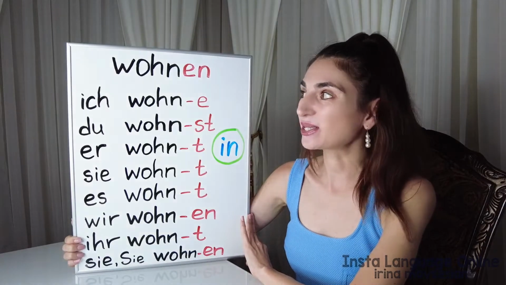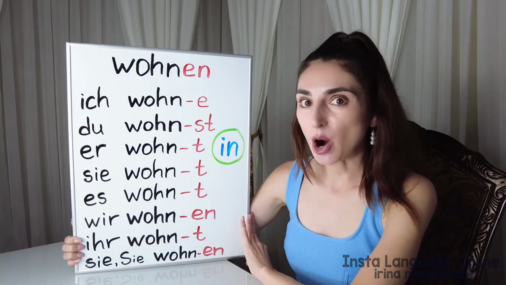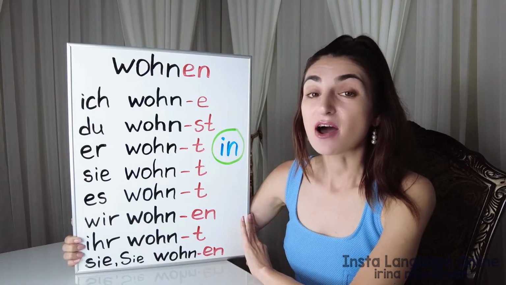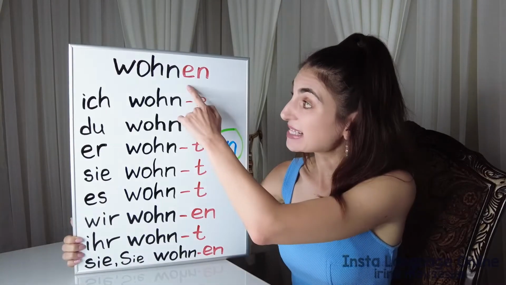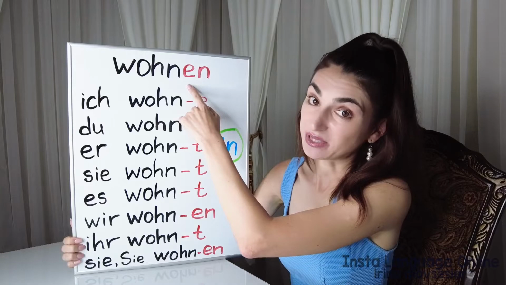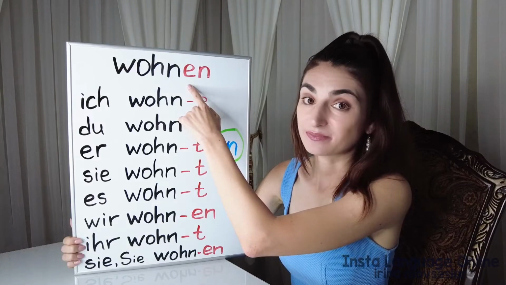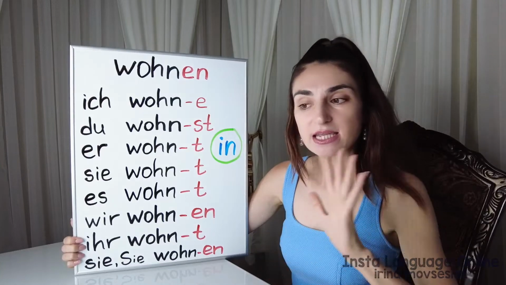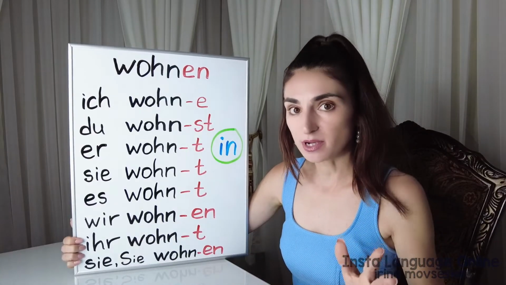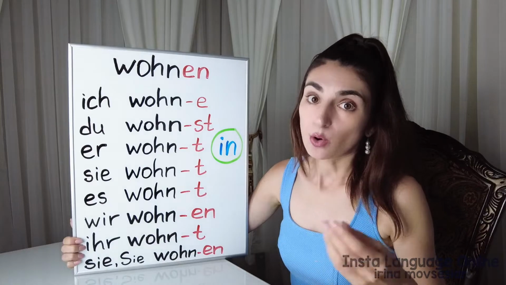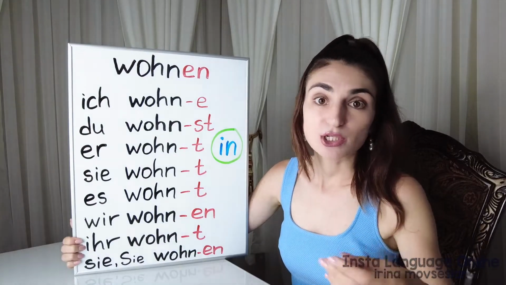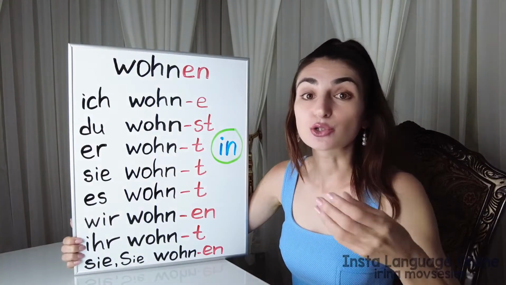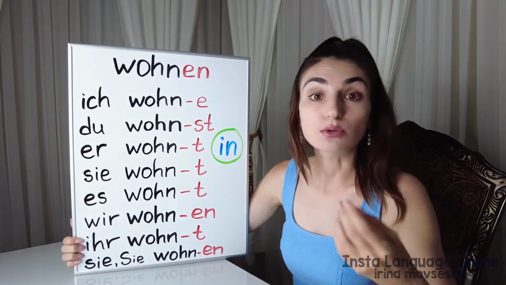Today we are going to learn German and we are going to conjugate verbs. This is a verb, to live. In the English language, when we talk about the initial form of the verb, the infinitive form, we use to be, to like, to cook, to speak, to love.